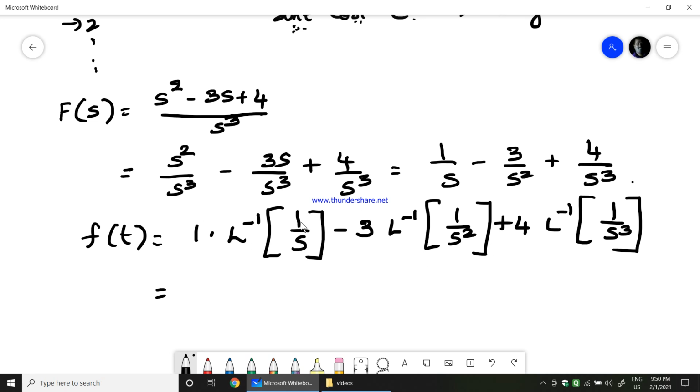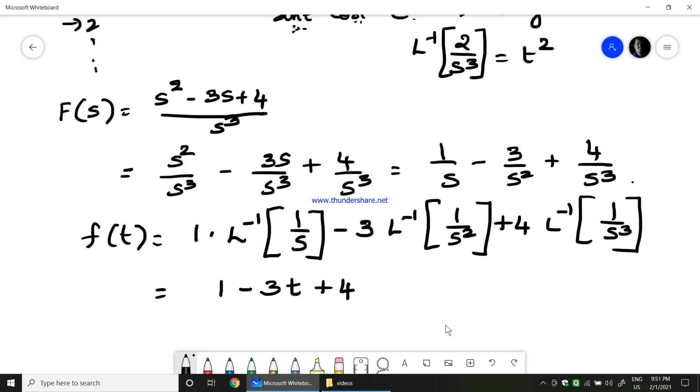Inverse Laplace transform of 1 over s is 1, minus, inverse Laplace transform of 1 over s square is t, so minus 3 into t, plus 4 into inverse Laplace transform of 1 over s cube. I don't have 1 over s cube, but I do know the inverse Laplace transform of 2 divided by s cube, which is nothing but t square. So what I do is take this 4 as 2 here and give another 2 here.